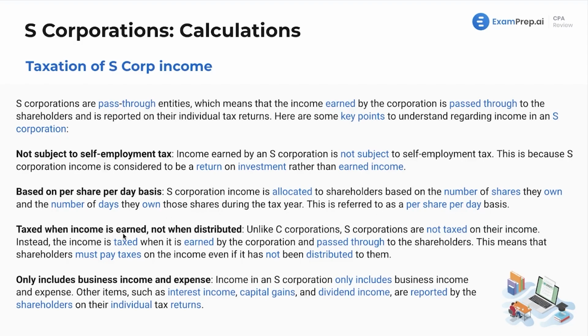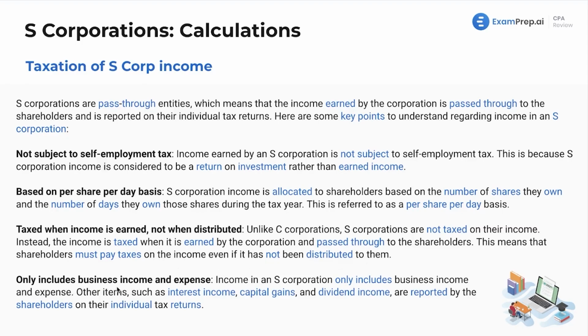Taxed when income is earned, not when distributed. So unlike C corporations, S corporations are not taxed on their income, just because there's single taxation here. Instead, income is taxed when it's earned by the corporation and passed through to the shareholders. This means that shareholders must pay taxes on the income even if it has not been distributed to them.